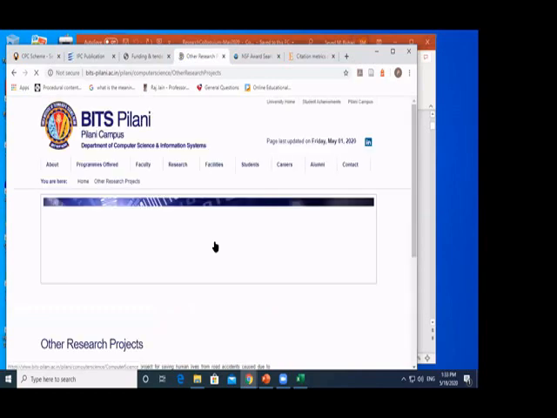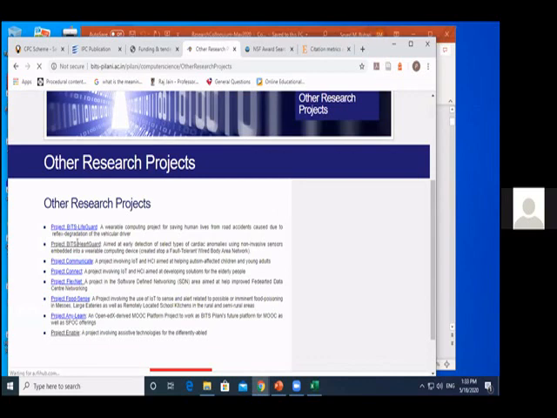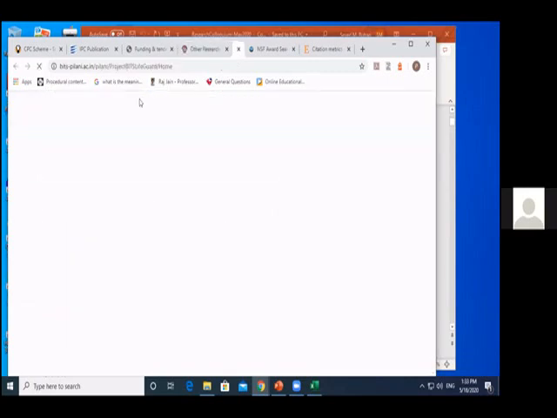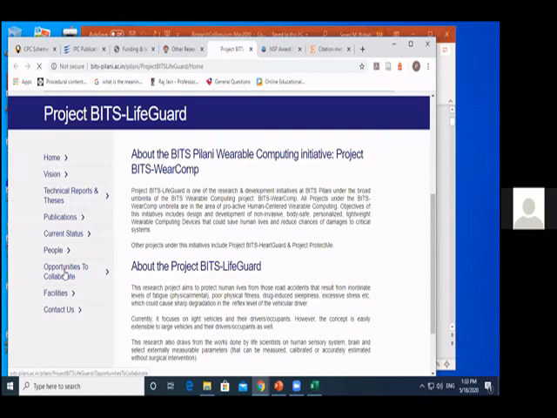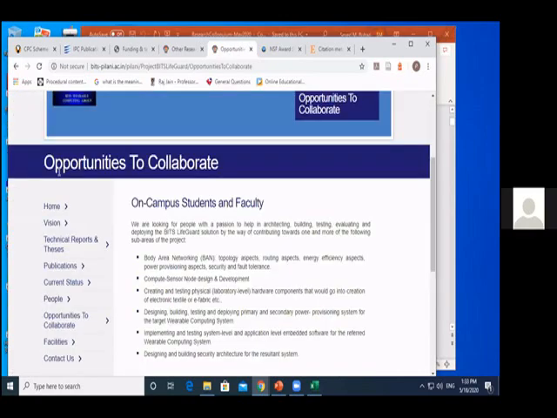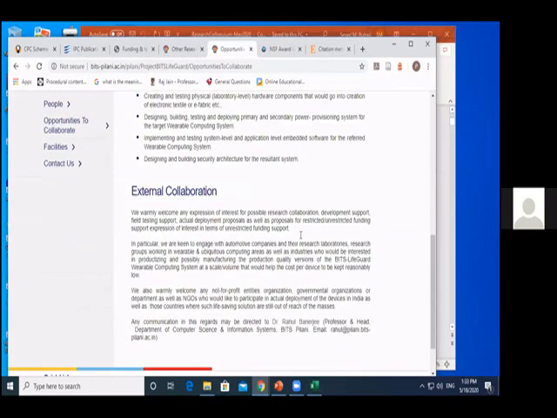If you go into websites like this, I'm just giving one example, these are some projects for which they are looking for collaborations. It's written here, opportunities to collaborate, external collaboration. So maybe you can look at this and become part of it. You can contribute.